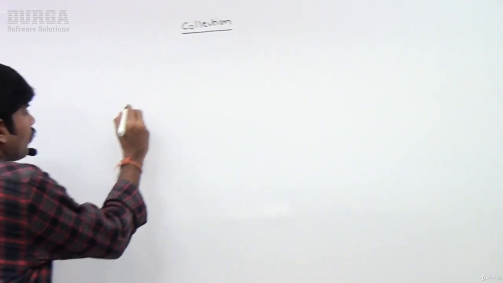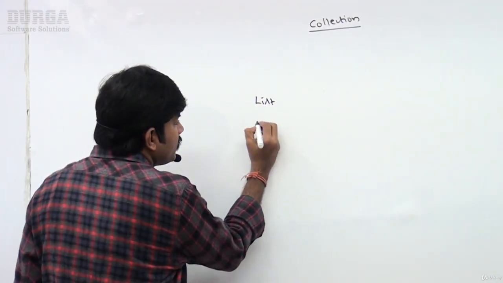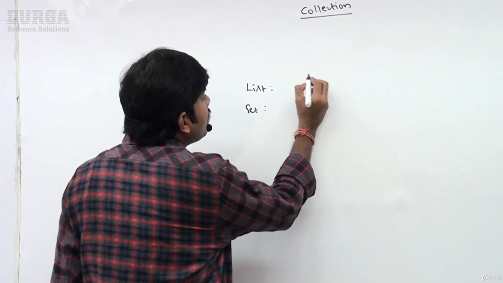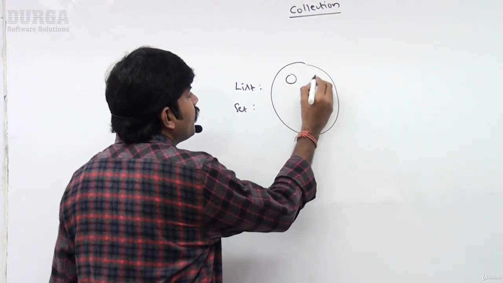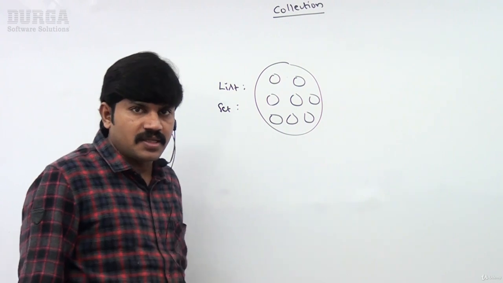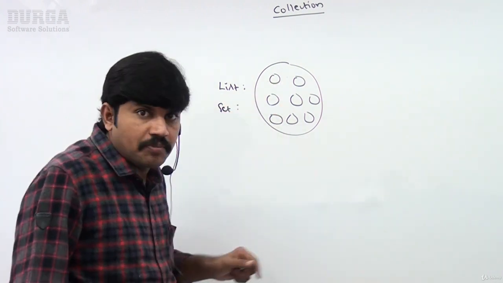Sir, up to this, it is very clear what is list and set. Now, the last collection where you have to get the basic idea is the map concept. Remember that. Up to list and set, whatever we covered, list and set always talk about holding a group of individual objects: first object, second object, third object, like this. There is no relation between these objects.